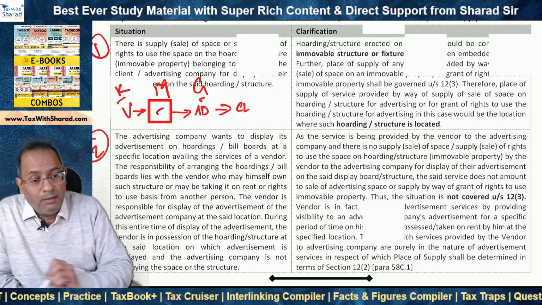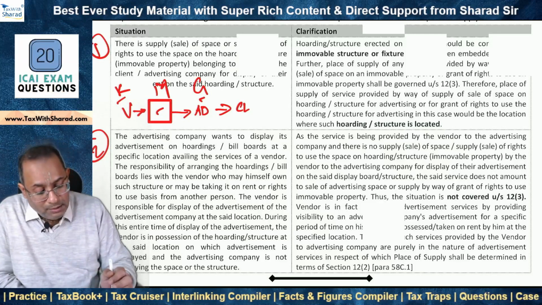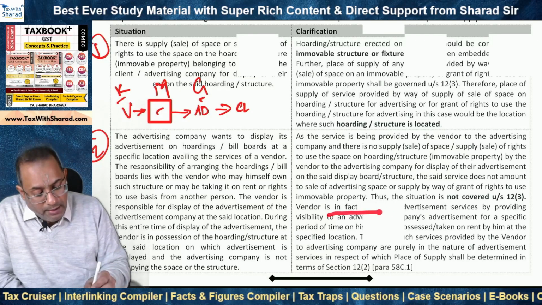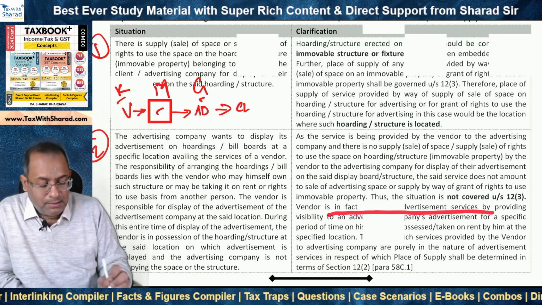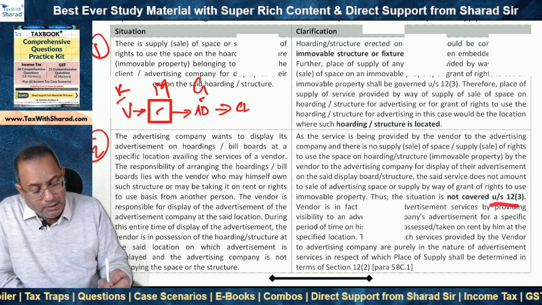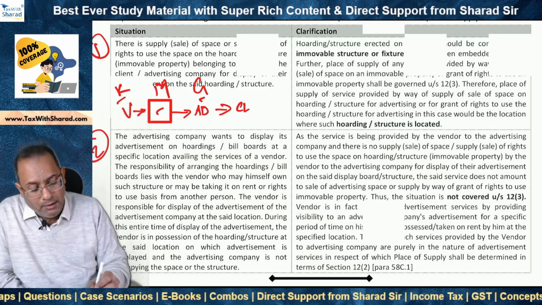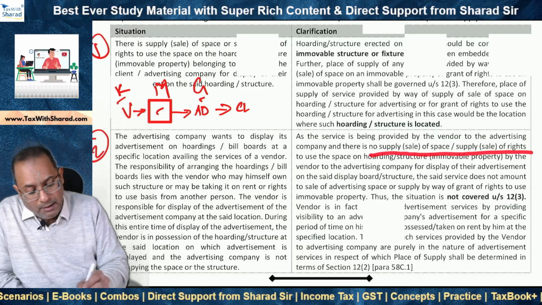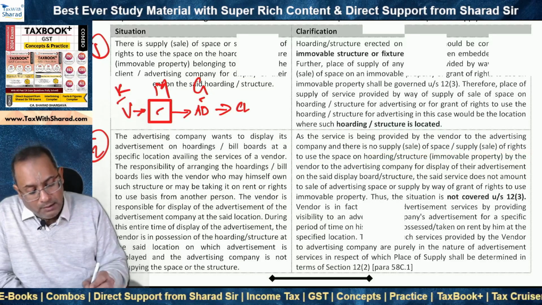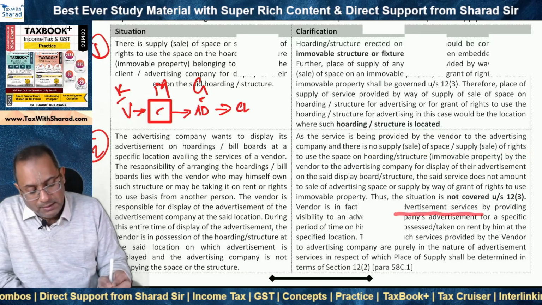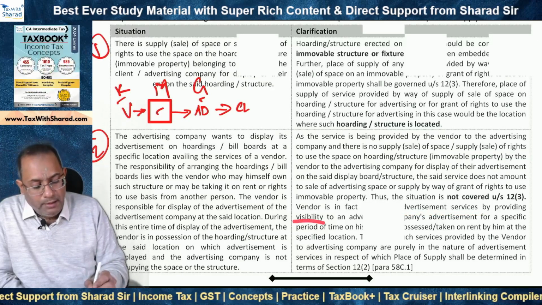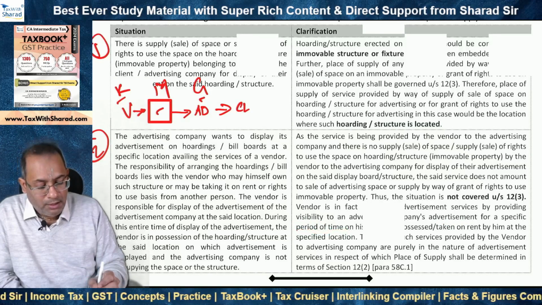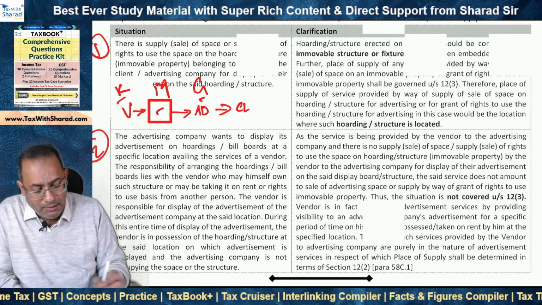So what is the vendor doing? What is the service that the vendor is supplying? The vendor is in fact providing advertisement services. It is not covered under section 12.3 that we discussed, because the vendor is not supplying space or supplying rights to use this space, but rather the vendor is providing advertisement services by providing visibility to an advertisement company's advertisement for a specific period of time on his structure, possessed or taken on rent by him at the specified location.